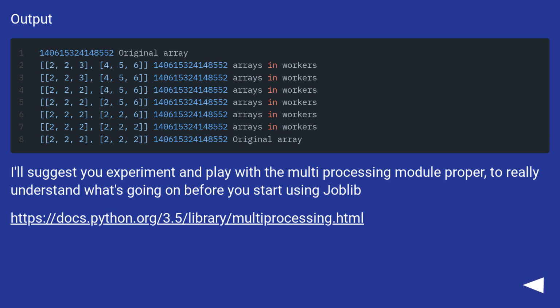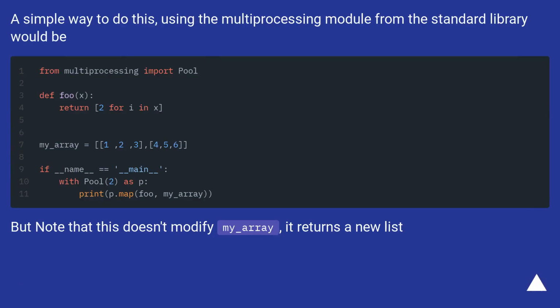I'll suggest you experiment and play with the multiprocessing module proper, to really understand what's going on before you start using joblib. This URL. A simple way to do this, using the multiprocessing module from the standard library, would be as follows. But note that this doesn't modify my_array, it returns a new list.